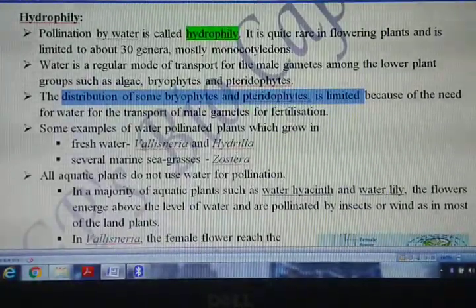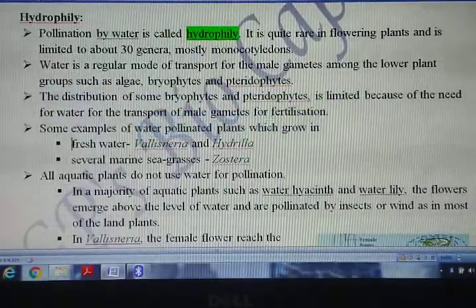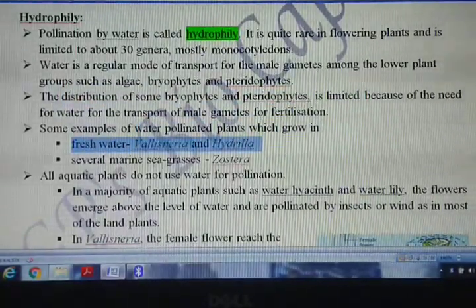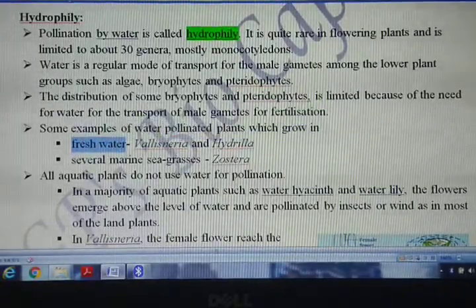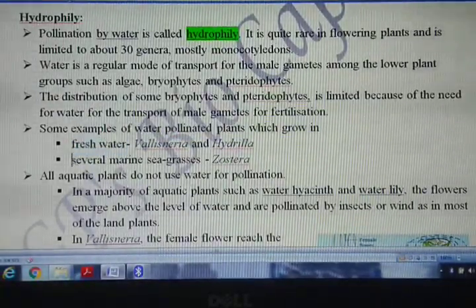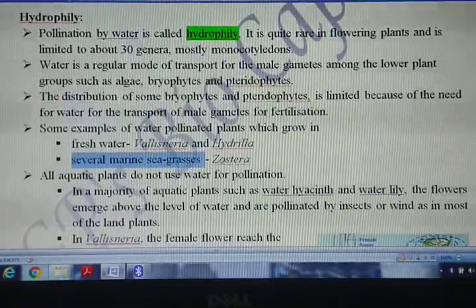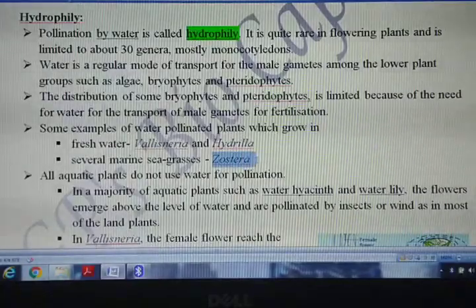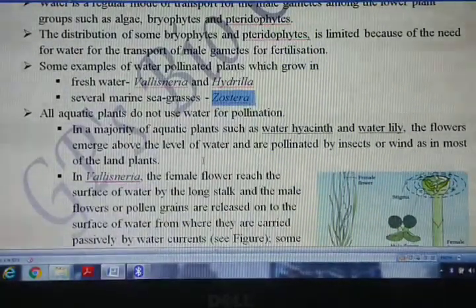Some examples of water pollinated plants are like fresh water में रहने वाले Vallisneria and Hydrilla हैं. Fresh water plants Vallisneria and Hydrilla, and marine plants, several marine sea grasses are there. One example is Zostera, in which the pollination takes place in water.